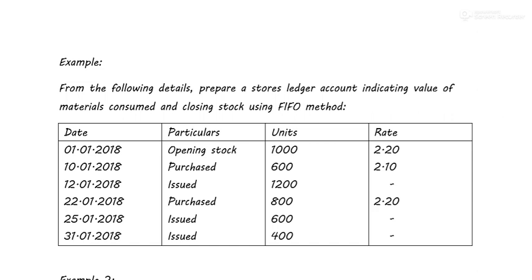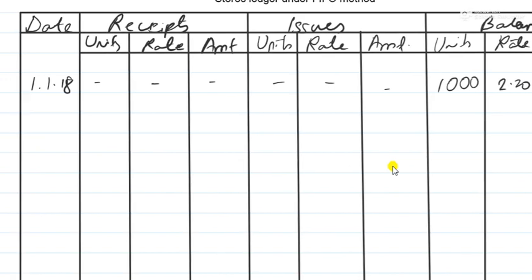Now, on 10 January, a purchase was made. How much? 600 units at 2.10. So let's record. This is a purchase made, so it will be recorded under the receipt column. So 10 January 18. How many units? 600 units. At what rate? At 2.10. So 600 into 2.10 is equal to 1260. Issues, nothing. Issues weren't made, so nothing.